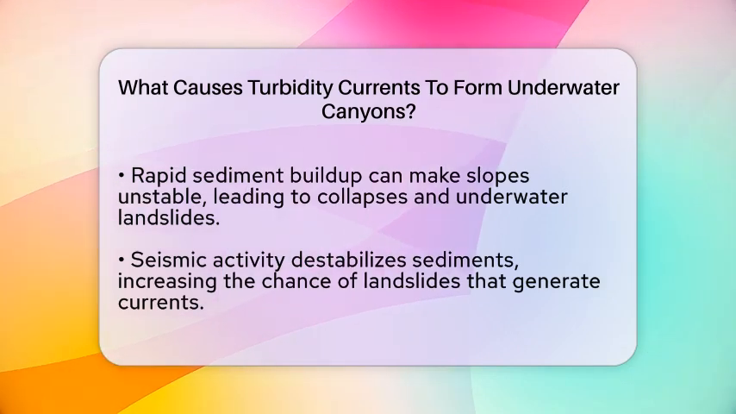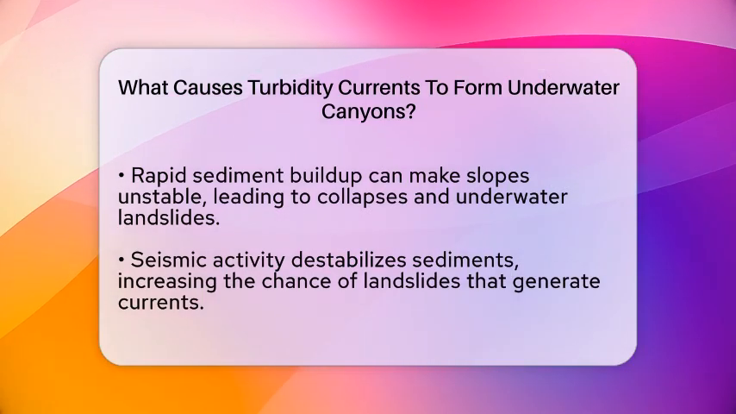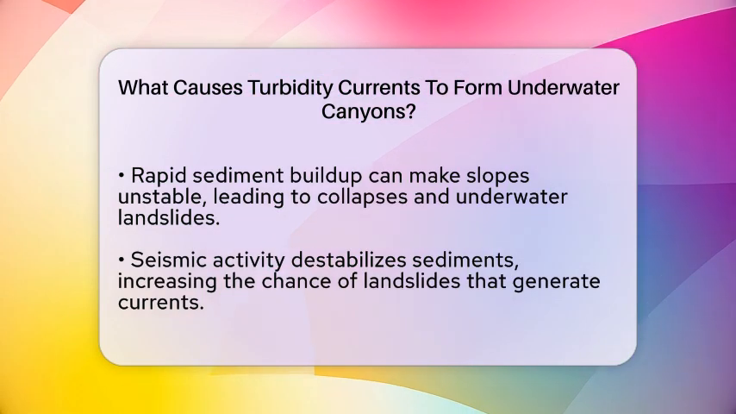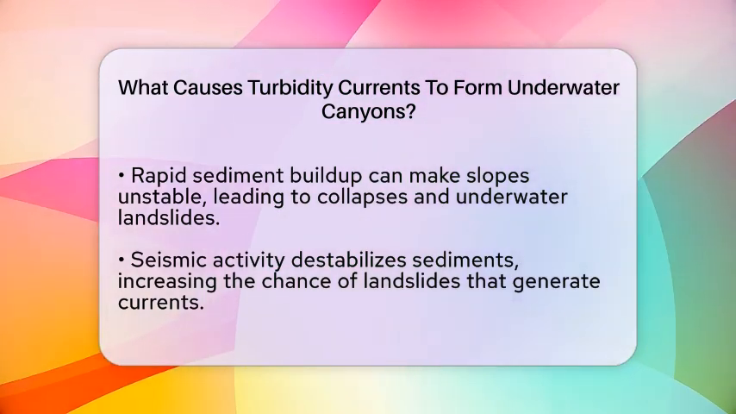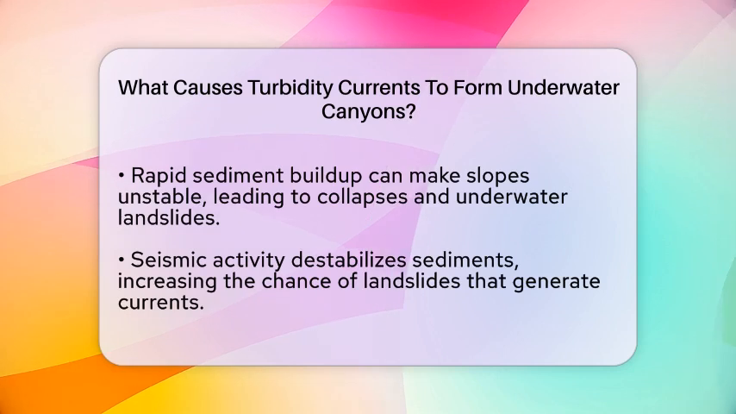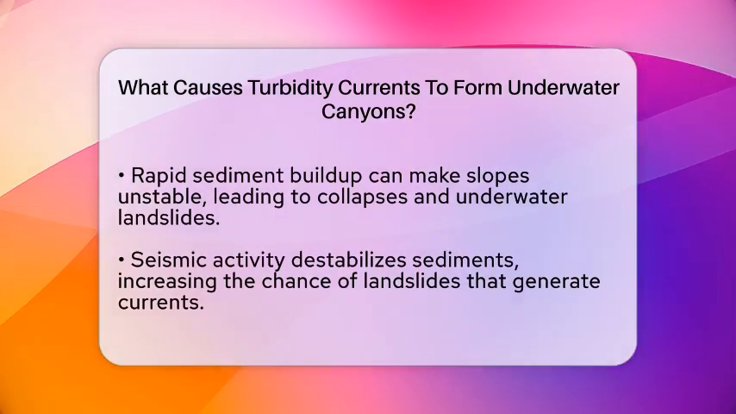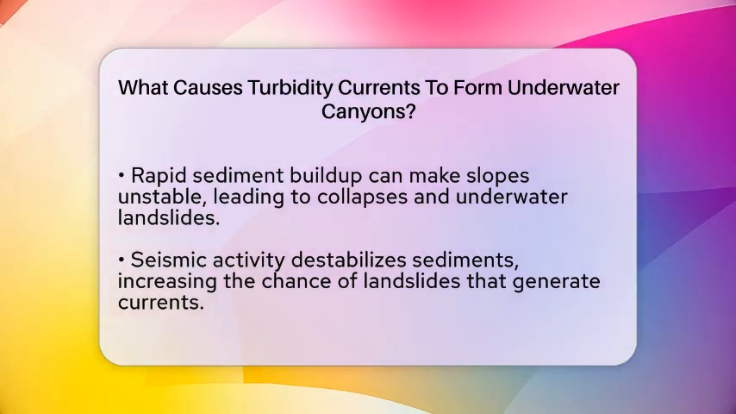Seismic activity, like earthquakes, can destabilize sediments on the slopes, causing underwater landslides that turn into turbidity currents. Once these currents start, they race down the canyon at high speeds, sometimes reaching several meters per second. As they move, they carry sediments from shallow areas into the deep sea, shaping underwater landscapes and forming deep-sea fans.